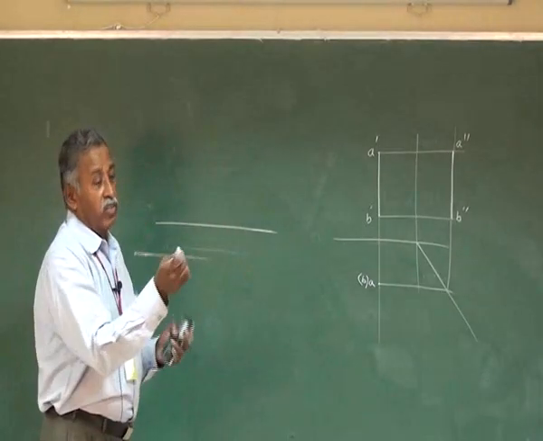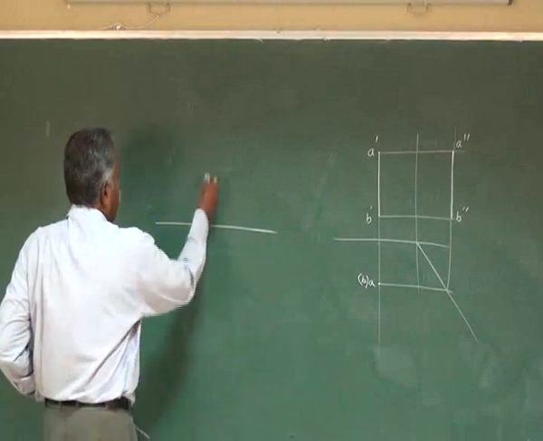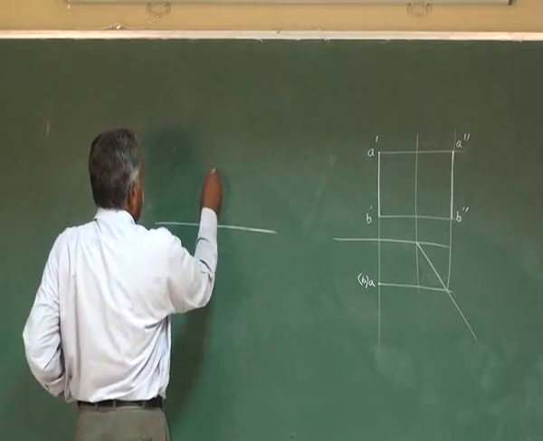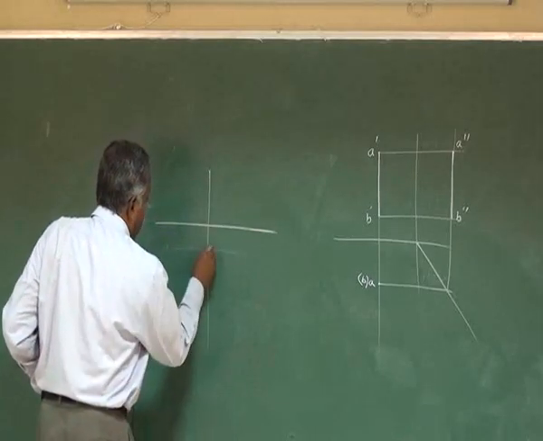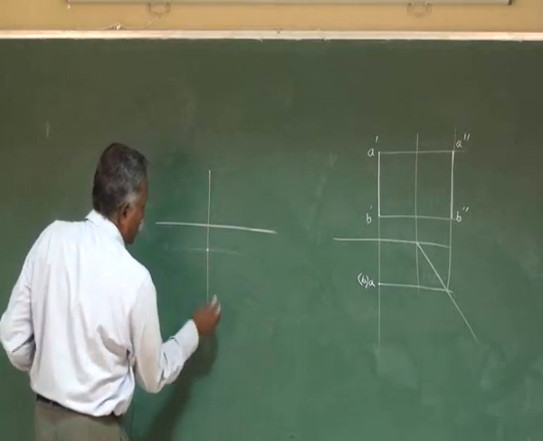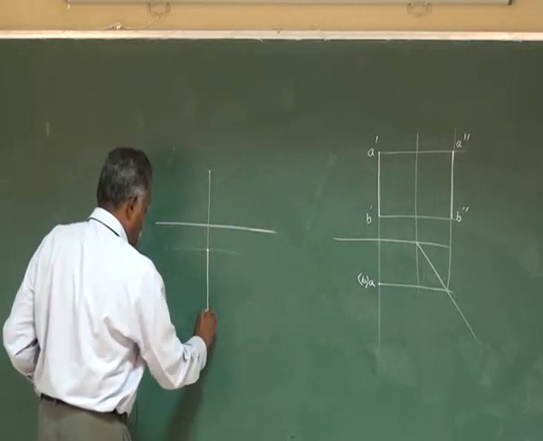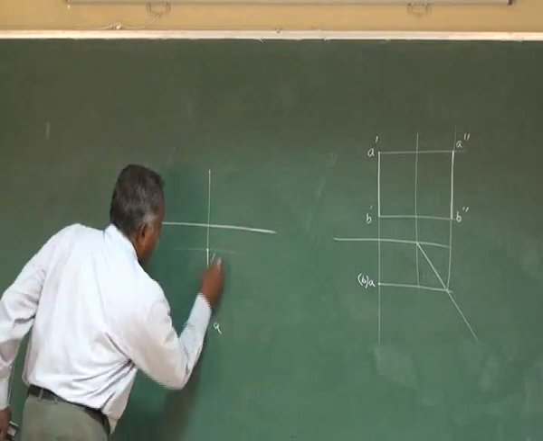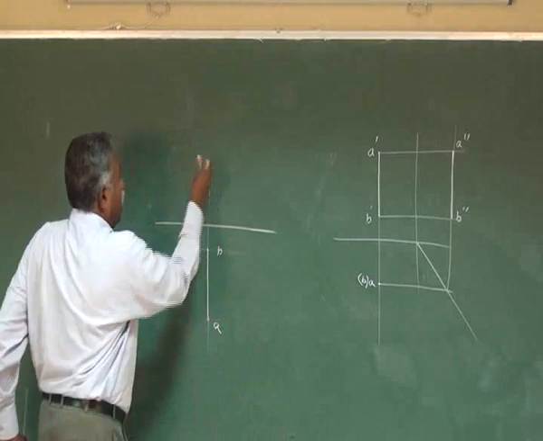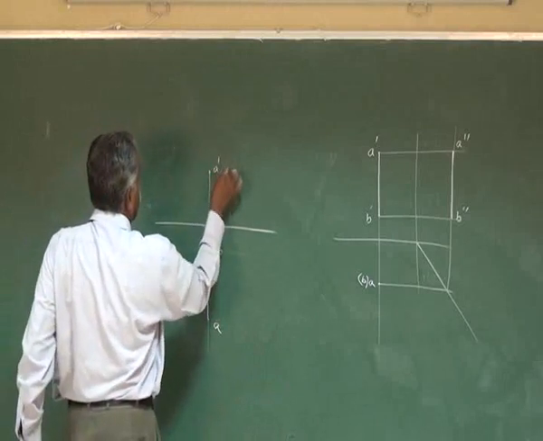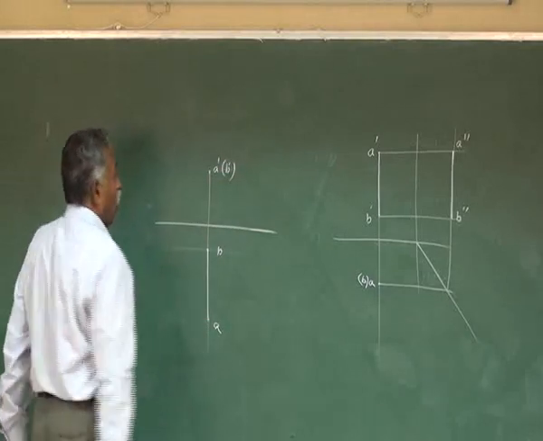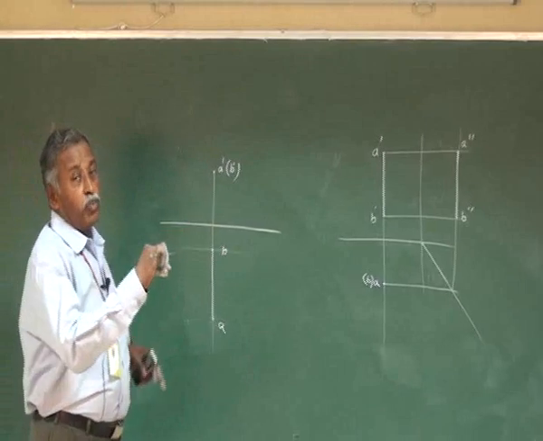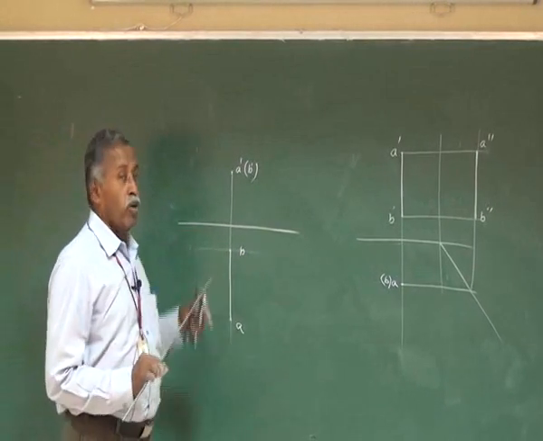Now the straight line is like this, therefore your front view is going to be a point. Whatever may be the distance above horizontal plane, you mark it as a point and then draw the projector, and here you have the true length. Suppose this is the point A and this is point B, you mark it as A and B, and this point is the front view. A dash is visible, B dash is hidden. So this is regarding the straight line which is parallel to HP and perpendicular to VP.